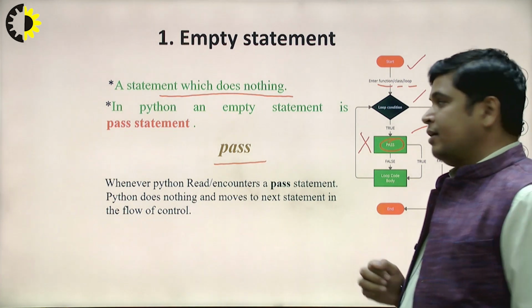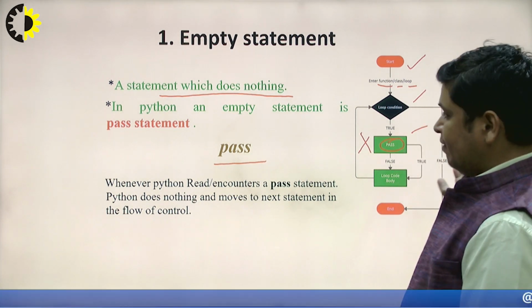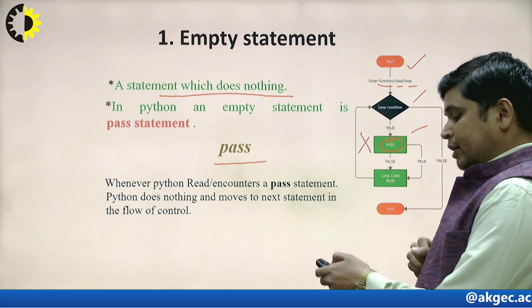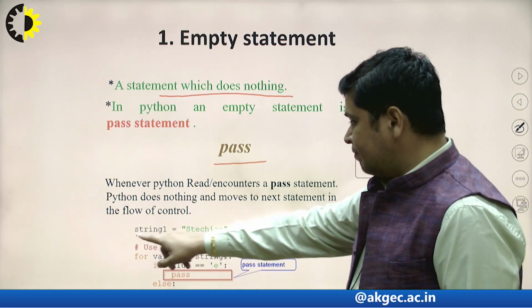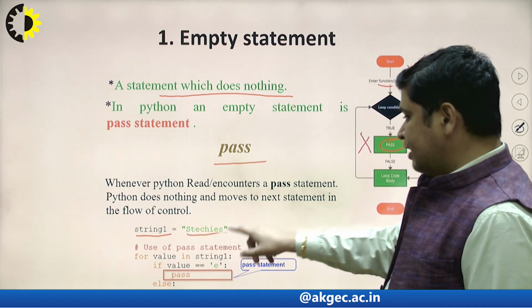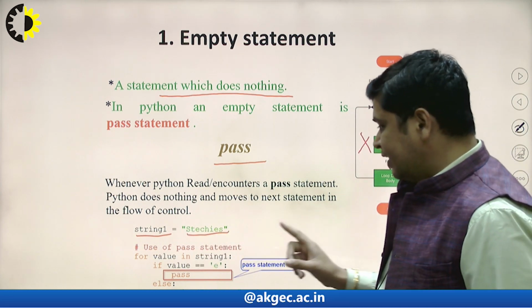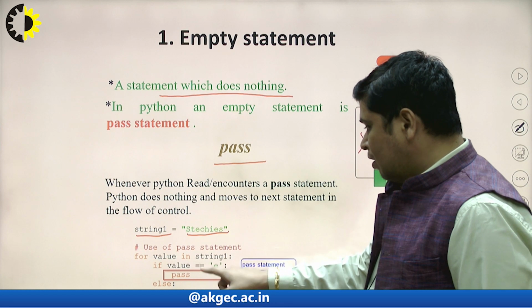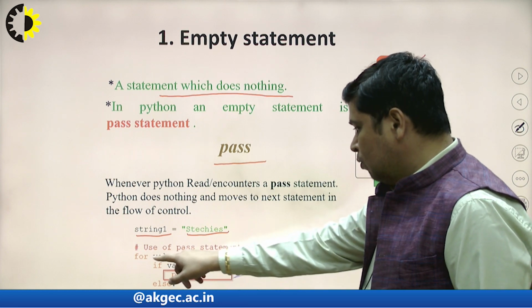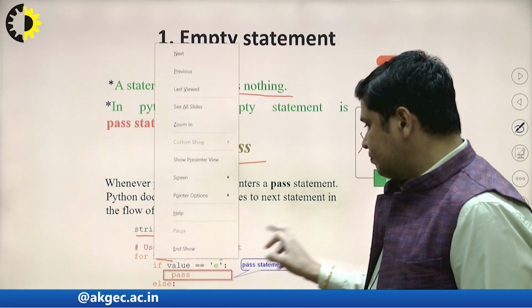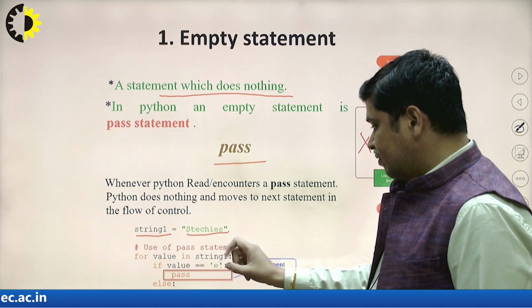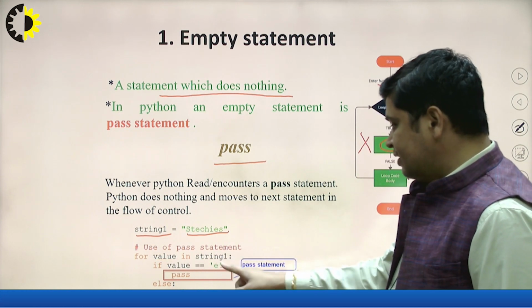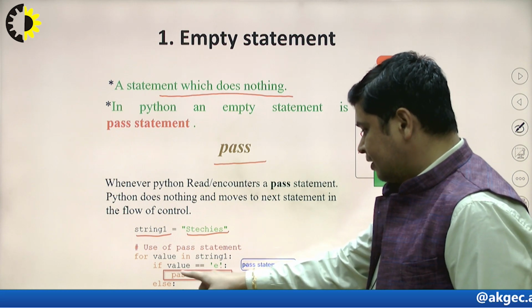Similarly, if we explain this diagram with the help of Python coding, you will see here we have one string, which is the string content. If the value of the loop variable is equal to e, then this is pass.